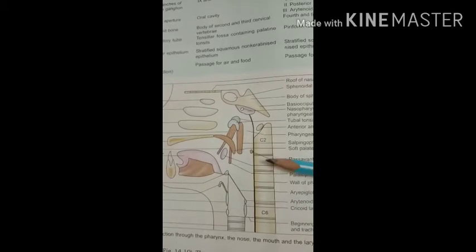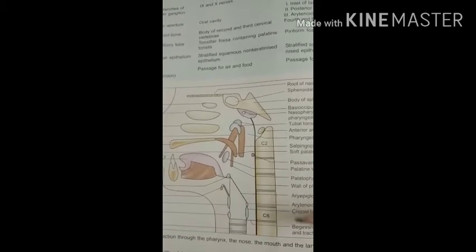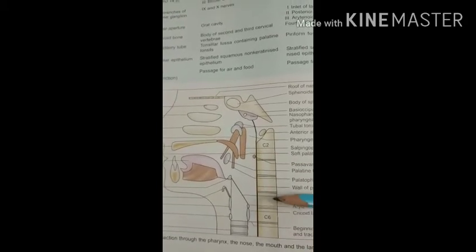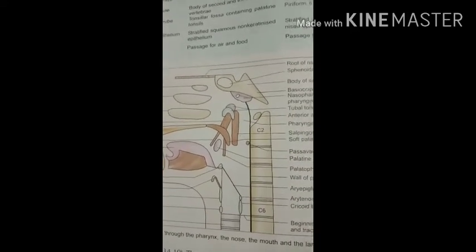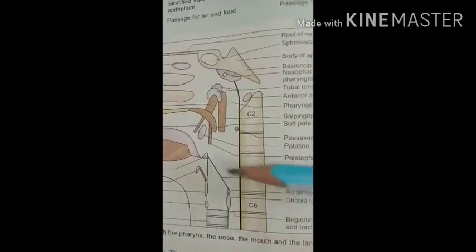And the lateral wall on both sides is supported by the thyroid cartilage and the thyroid membrane.